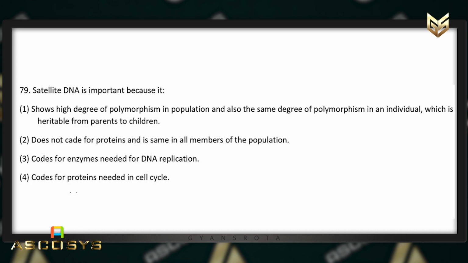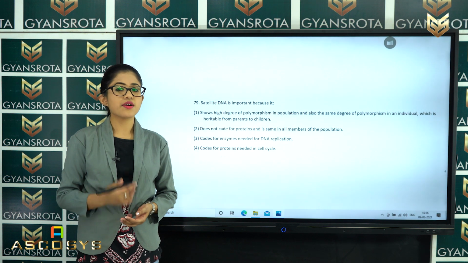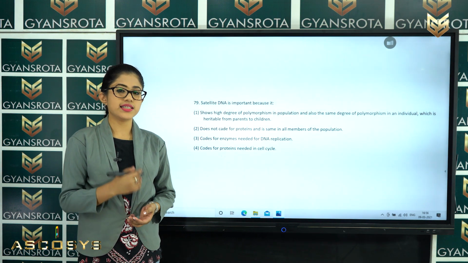Second option is it does not code for protein and is same in all the members of the population, and the third is it codes for enzymes needed for DNA replication, and the fourth is codes for protein needed in cell cycle. So, from the chapter Molecular Basis of Inheritance, we have discussed about the satellite DNA.